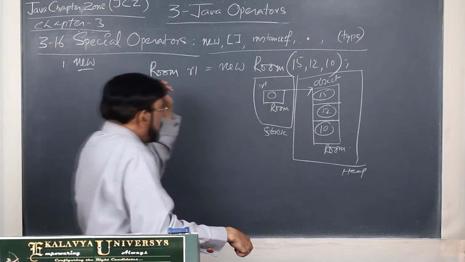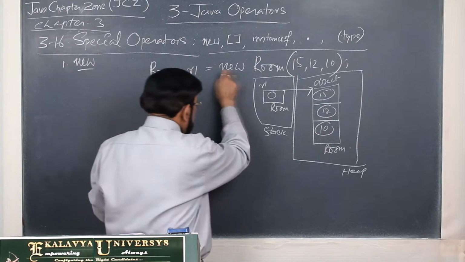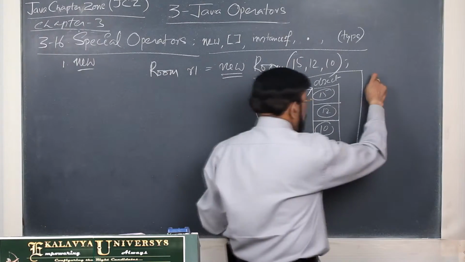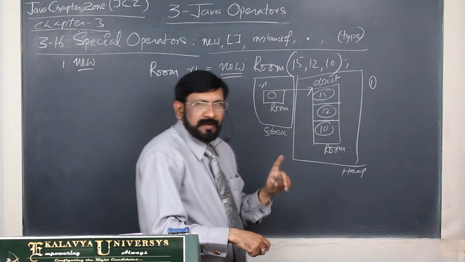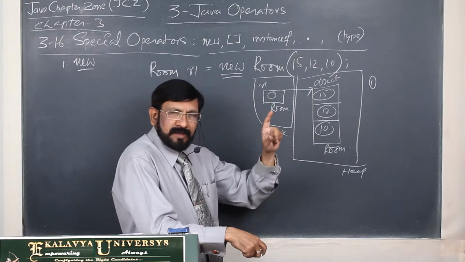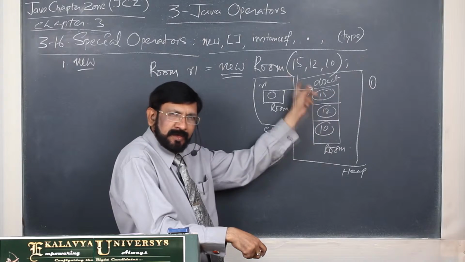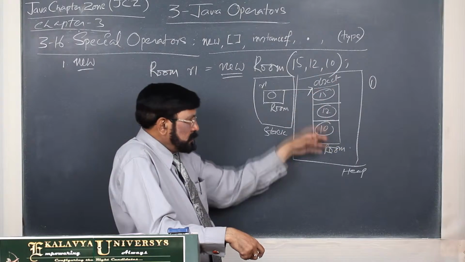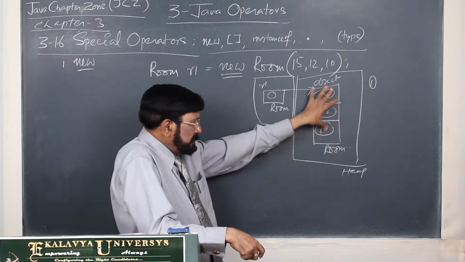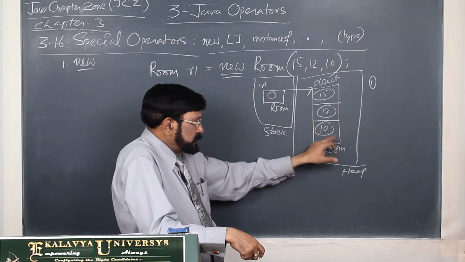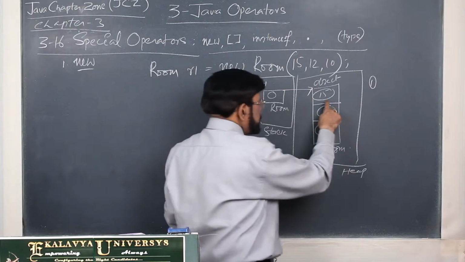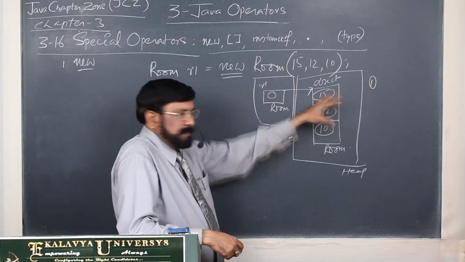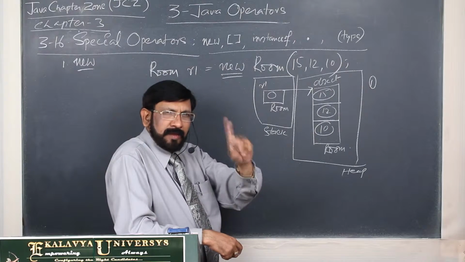Now you see what is the role of new. Now we are discussing mainly this. New performs three jobs. First one is it allocates the required amount of memory for the Room object on the heap. Here, if you declare them as int, 12 bytes of memory, because we assume that these are length, breadth and height. So the required amount of memory is allocated on the heap.